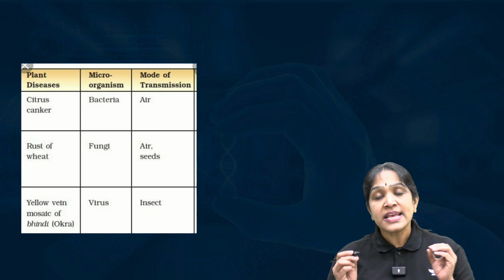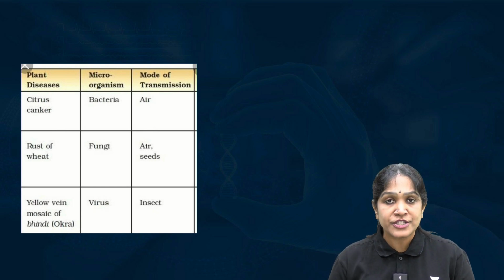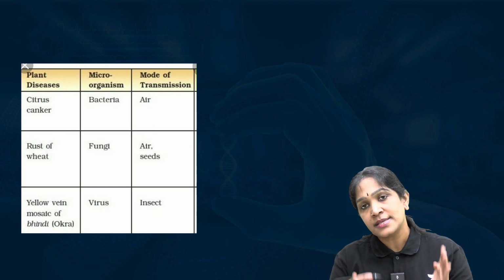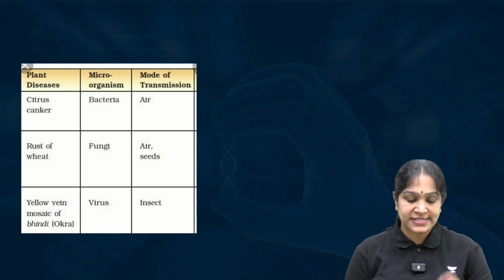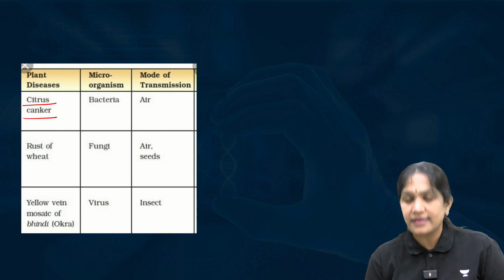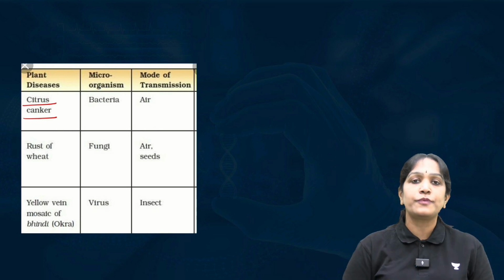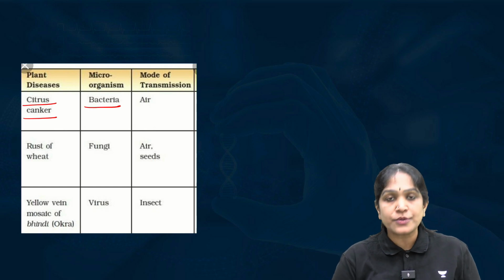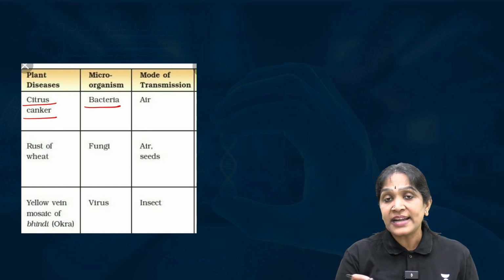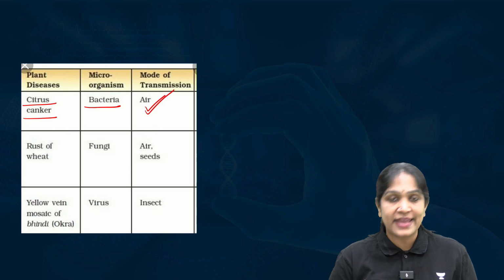Then, do these microorganisms cause infections only in human beings? No, they cause diseases in plants also. For example, citrus canker is a disease of citrus fruits, lime, lemon, etc. It spreads through bacteria, and the plant will get this bacteria through air.